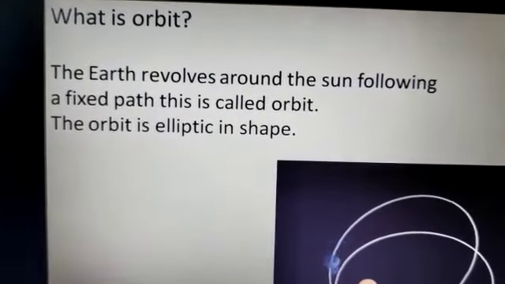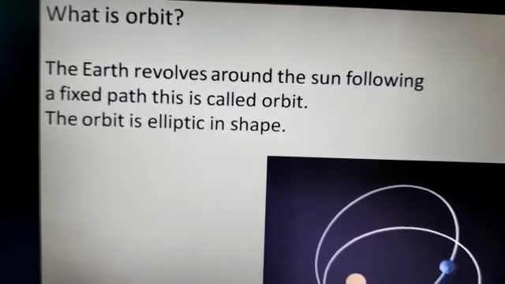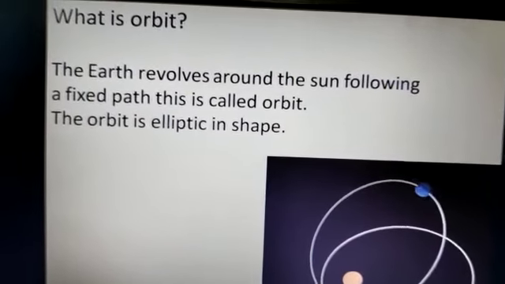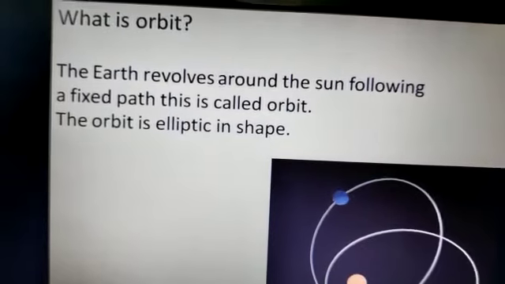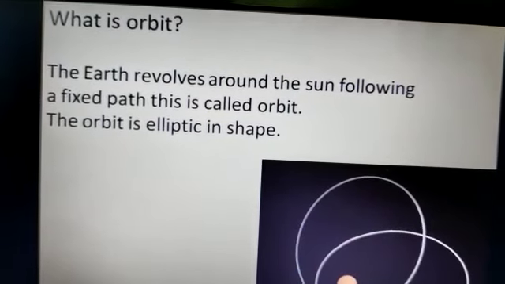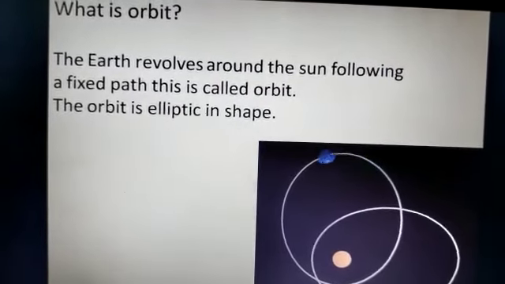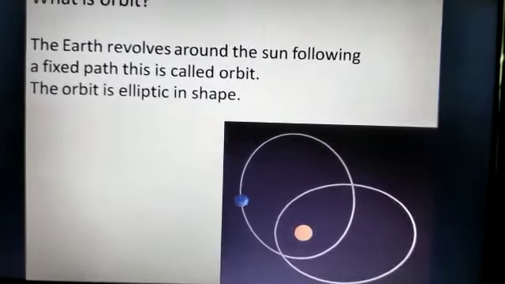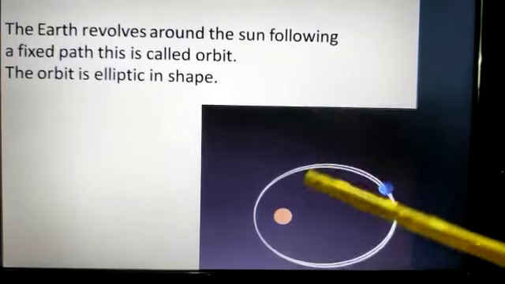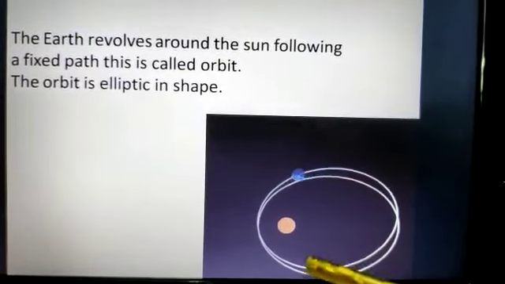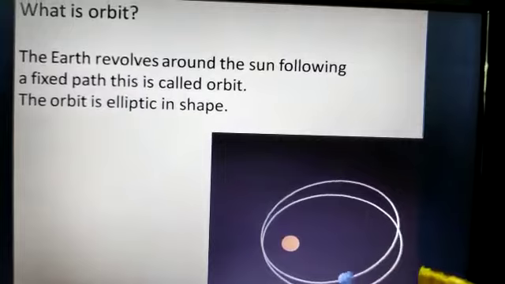Now, when the earth revolves around the sun following a fixed path, this fixed path is called the orbit. The orbit is elliptic in shape. Elliptic means it is an oval shape. Look at this picture. The shape is oval. This one is called the orbit of the earth.